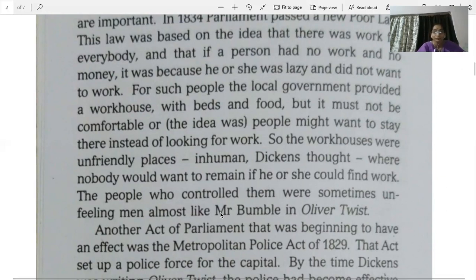The people who controlled them were sometimes unfeeling men. Unfeeling men, those men who looked after the workhouse, had no feeling. They were stone-hearted men, meaning they had no mercy on the people who were there. Almost like Mr. Bumble in Oliver Twist. This is the character which you will see in Oliver Twist. He is the person who is in charge of the workhouse where Oliver Twist was.